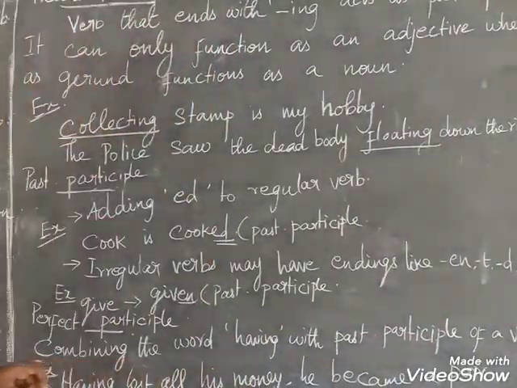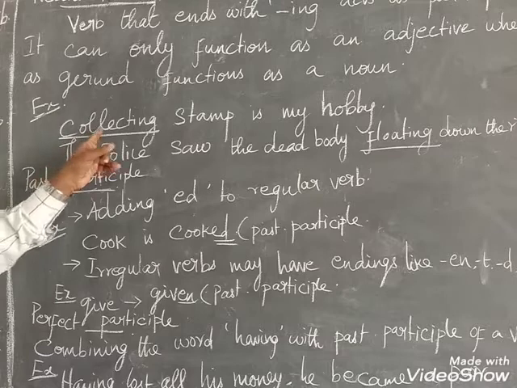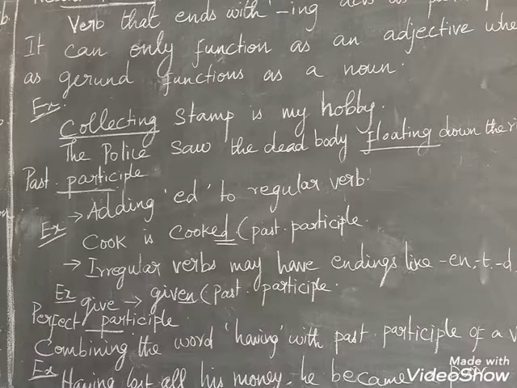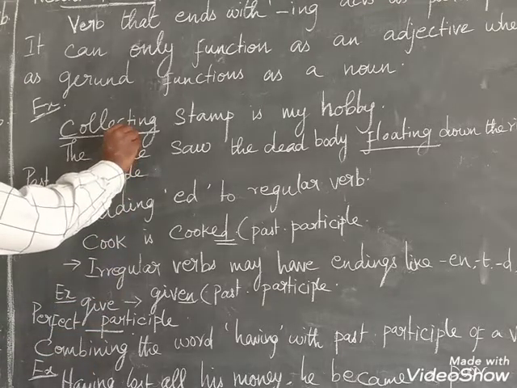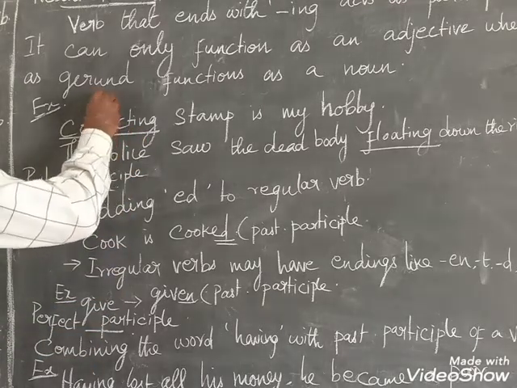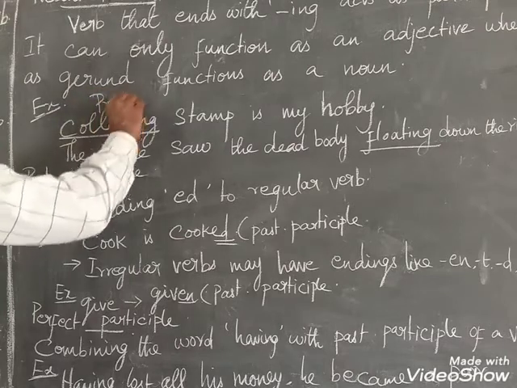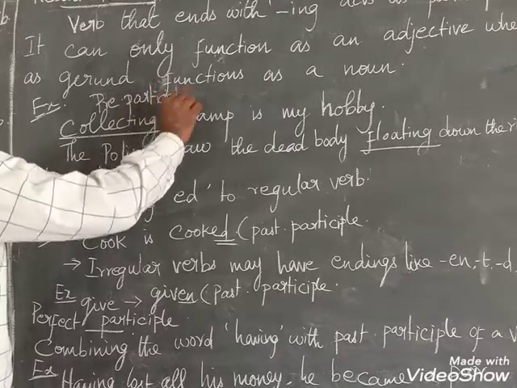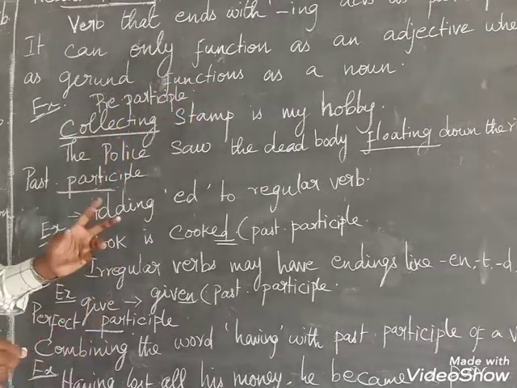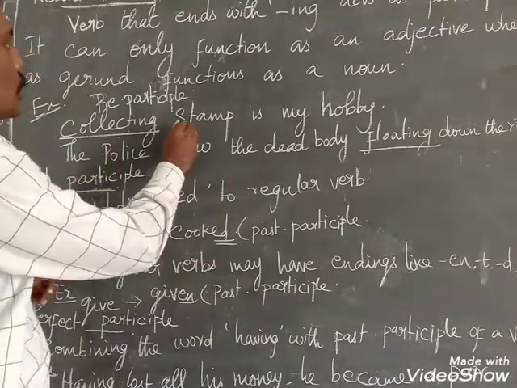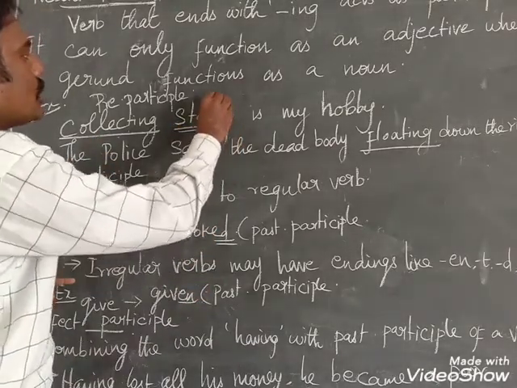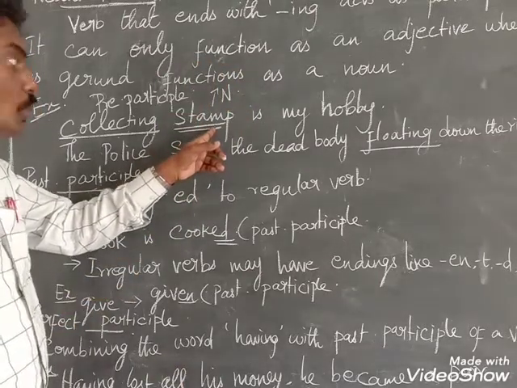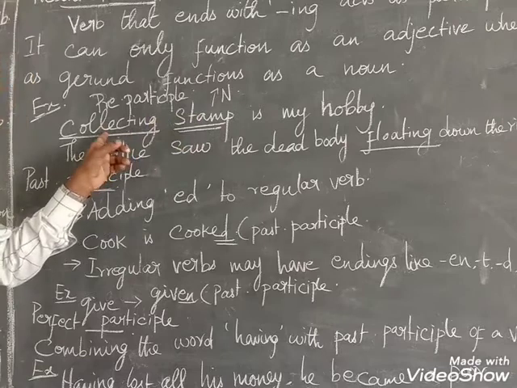Let us see the example. Collecting stamps is my hobby. Here the word collecting is what? It's a present participle. How? Because here it describes the noun stamps.